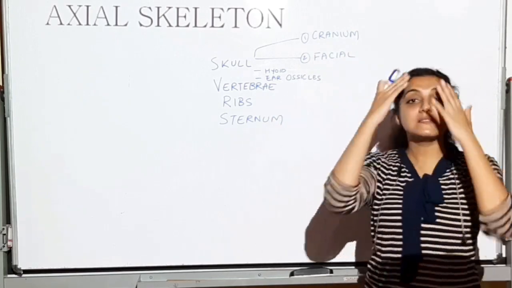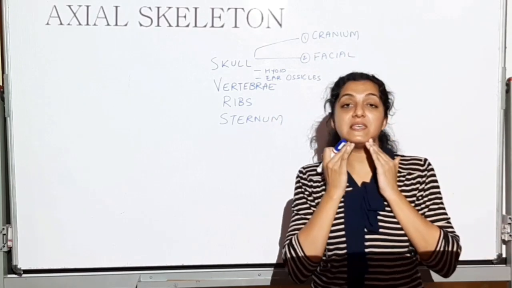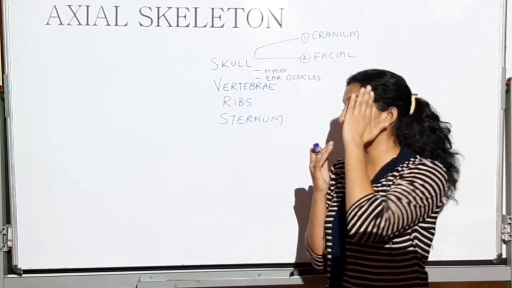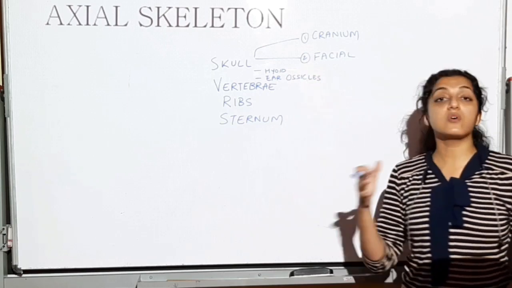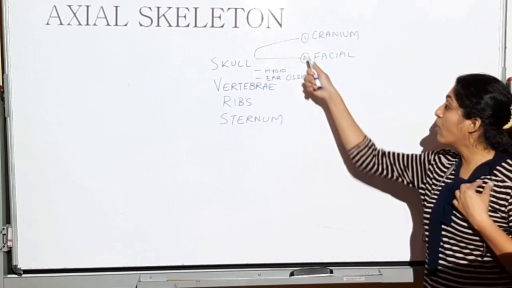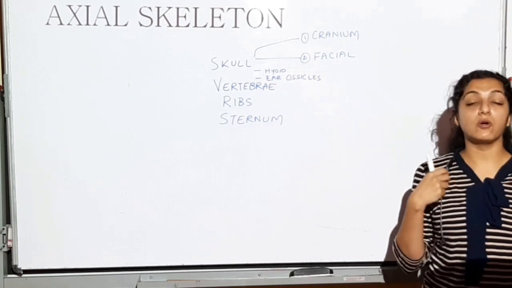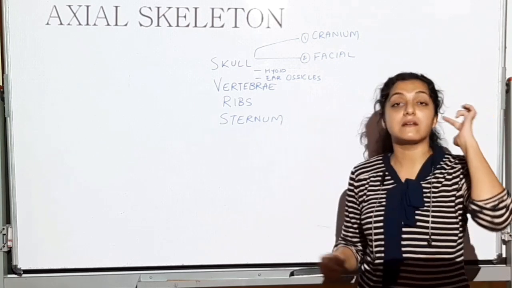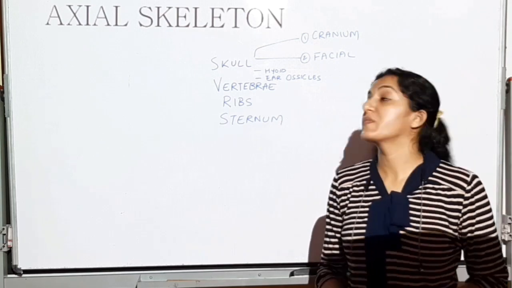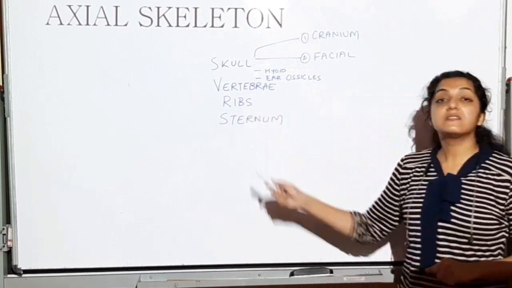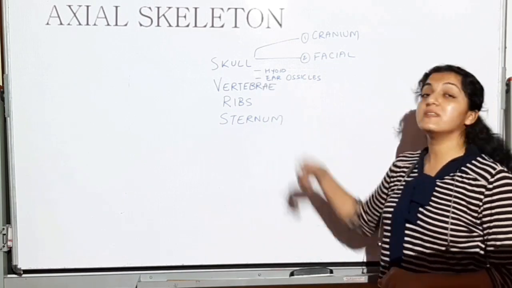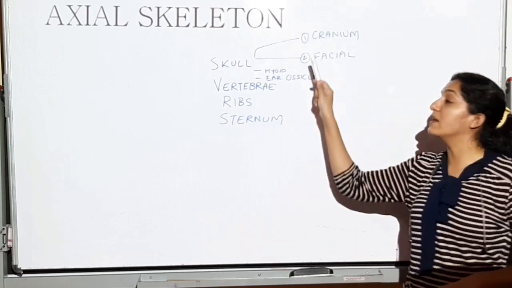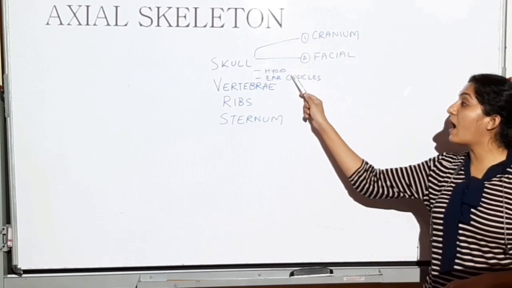And facial means all the bones you will be seeing in the ventral side of the face. If you see it from front, there will be bones on the facial side. And along with these, you will have the hyoid bone and the ear ossicles, that is the bone inside the ear. Vertebrae, ribs and sternum we will be seeing in the next lecture. Today we will be seeing about these skull bones, that is the cranium and the facial, and the hyoid bone and the ear ossicles.